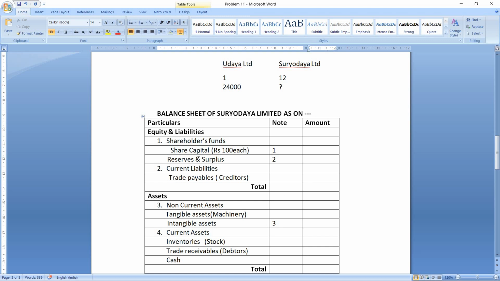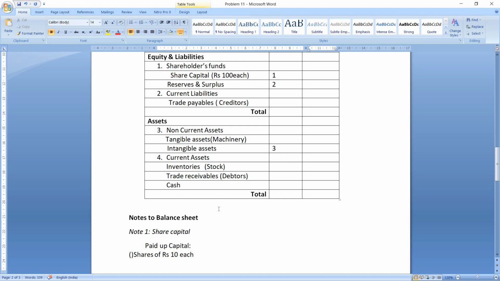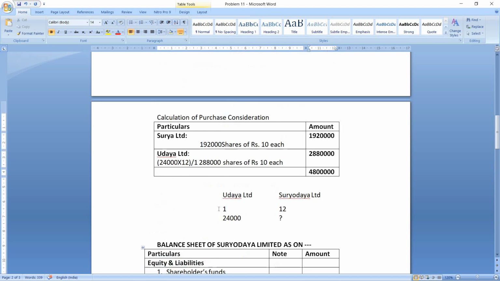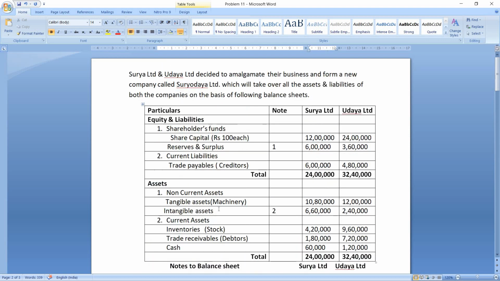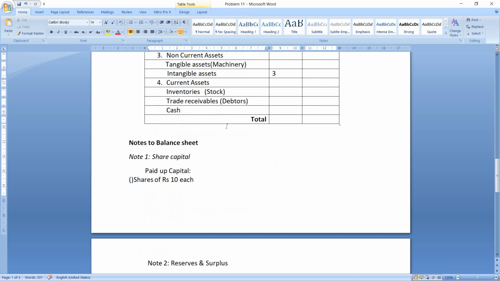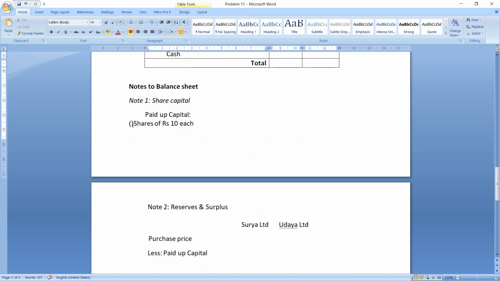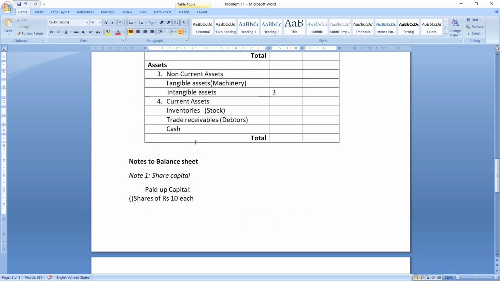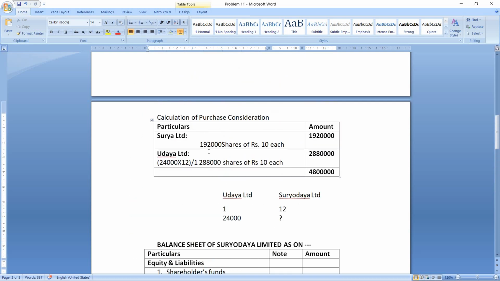Okay, so note number 1, share capital. In this problem, they have not mentioned the authorized capital anywhere, so there is no mention of authorized capital. So directly we will take paid up capital. Okay, so paid up capital, the shares of both the companies. So shares, you can find it out here.